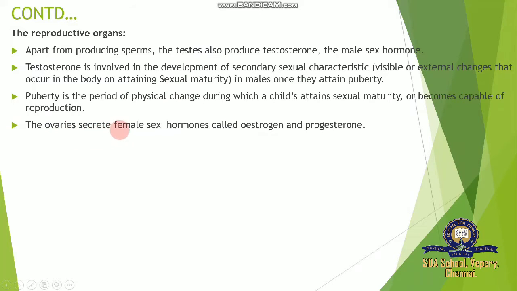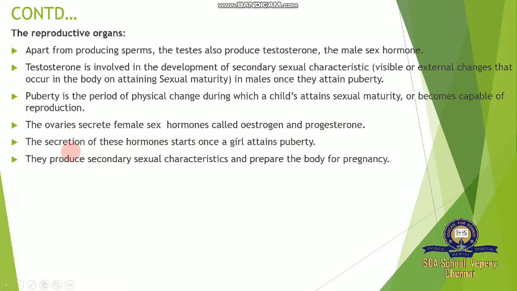The ovaries secrete female sex hormones called estrogen and progesterone. So in females, the pair of ovaries secrete the female sex hormones called estrogen and progesterone. The secretion of these hormones starts once a girl attains puberty. When the girl reaches maturity or puberty, she gets ready to secrete these two hormones, estrogen and progesterone, and to release an egg, the ovum, through the ovaries.